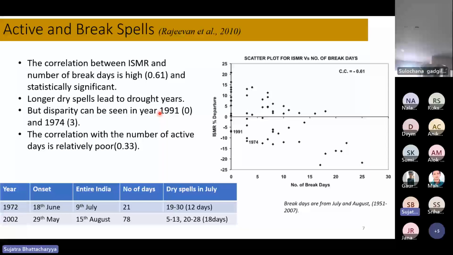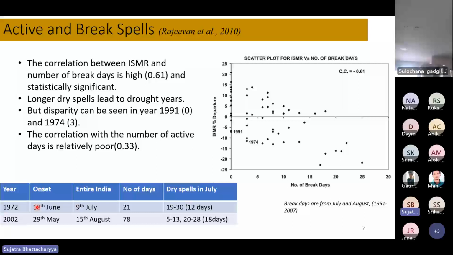But if the break days in July and August exceed 15 to 18 days, then for sure it will be a drought year. For example, in 1972 and 2002, the monsoon started fine in 2002, but the onset over Kerala in 1972 was late.